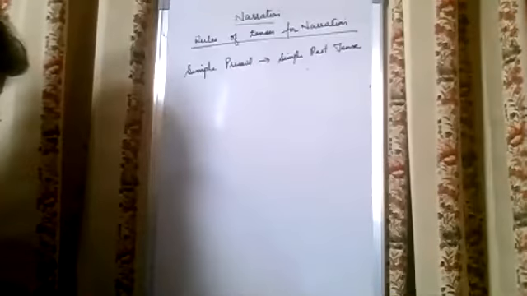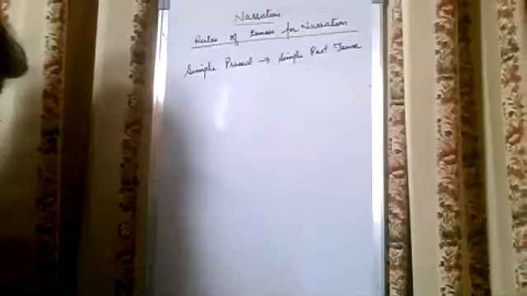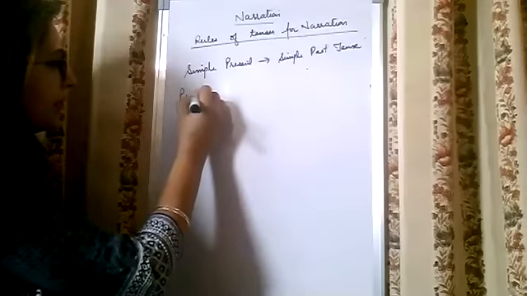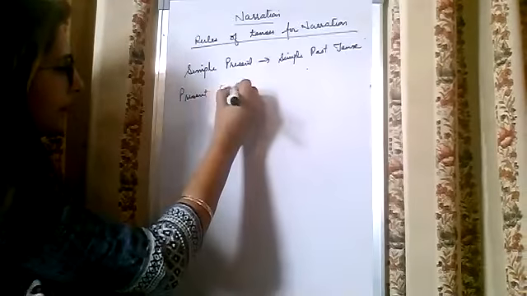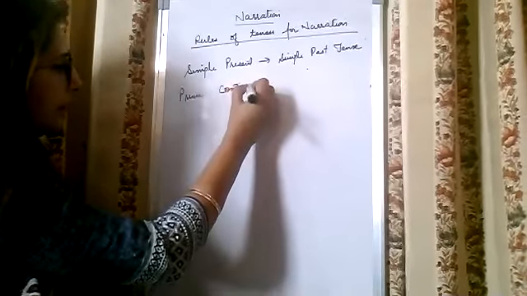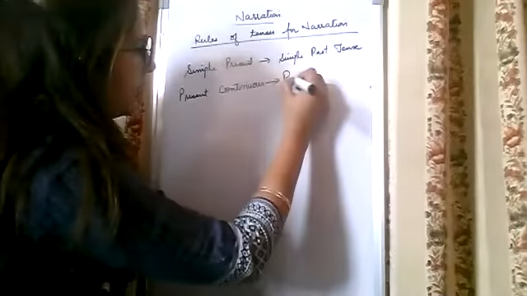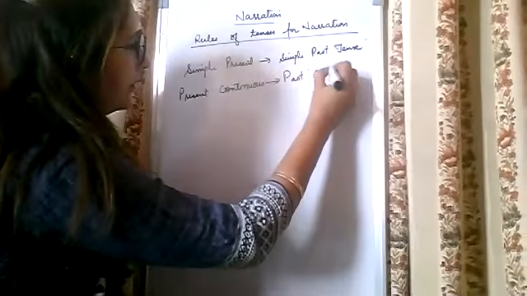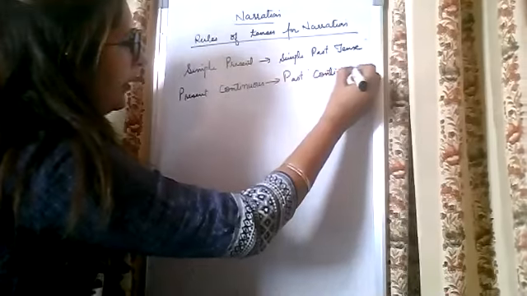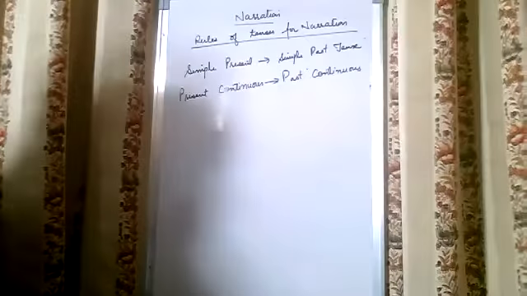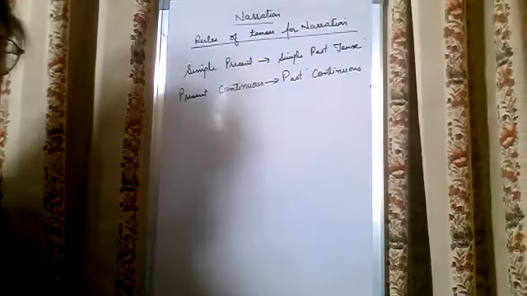Next, present continuous is changing into past continuous, right?